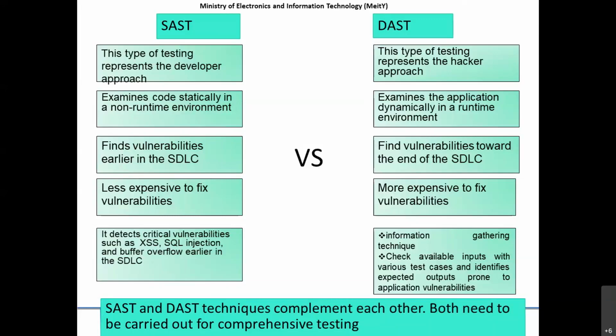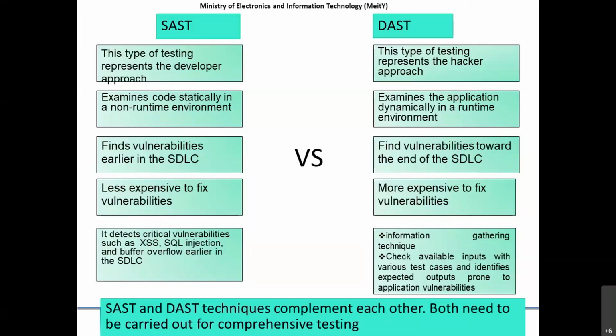Okay, in DAST, this testing approach represents the hacker's approach also. And in SAST, the code is verified before runtime itself. The parser of a tool parses the entire code and analyzes it. Here in DAST, everything is executed and gives you data. SAST identifies issues in the SDLC process itself, but in DAST, you go after completion of the code and submit it for testing. Two phases are increased for DAST. That is the third phase.